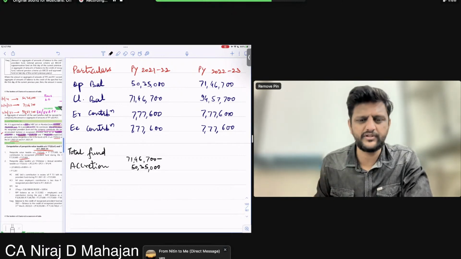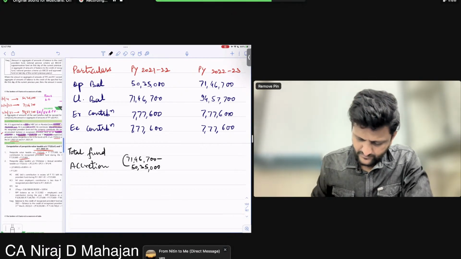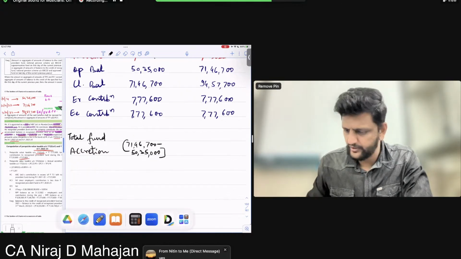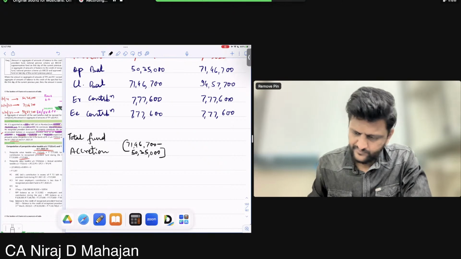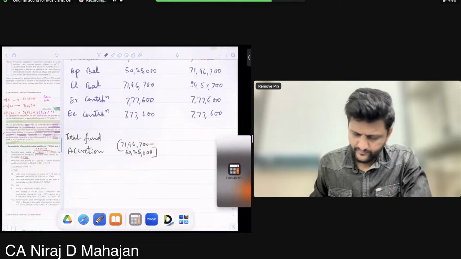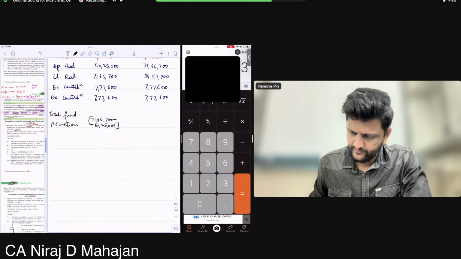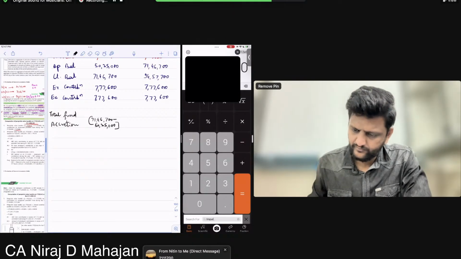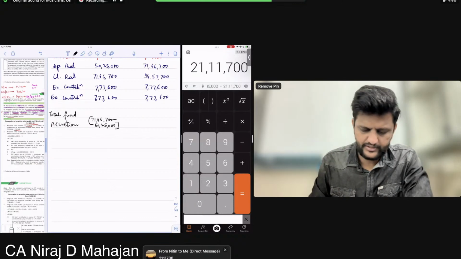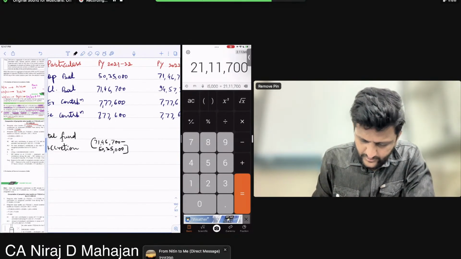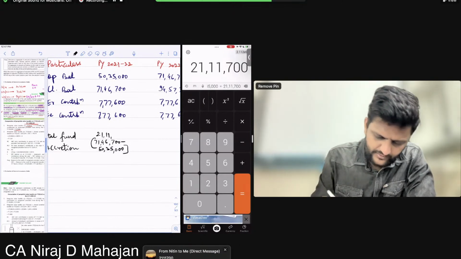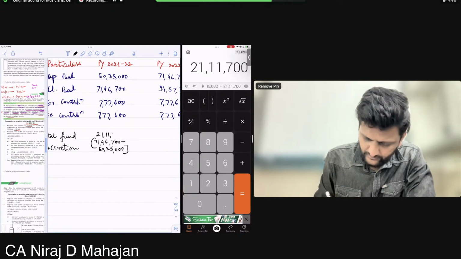How much does this come to? Give me this figure. I'll also calculate quickly. It is 21 lakh 11,700. Fine till here?